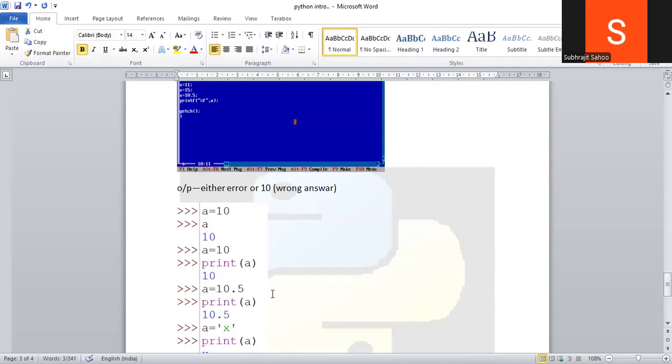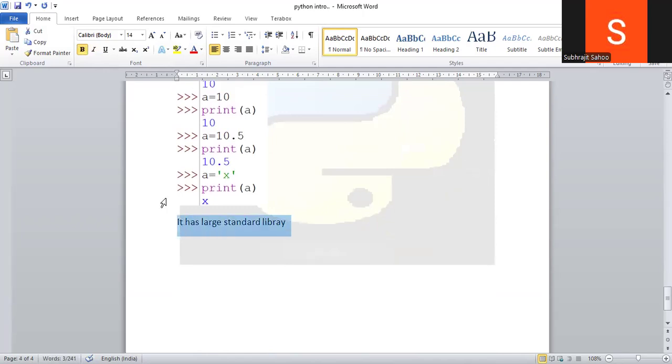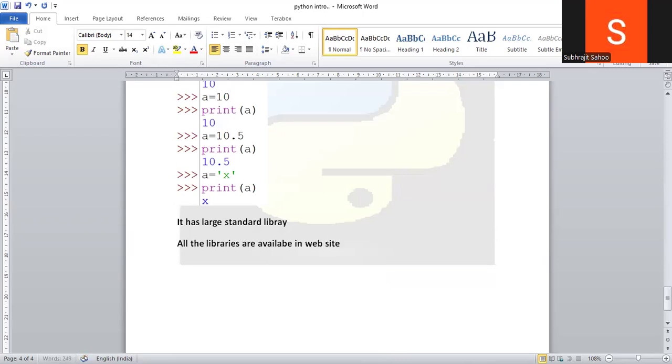And this one is the fifth point, dynamically typed language, right? Sorry, it is large standard library. Some of the libraries are automatically installed when you install Python. Some of the libraries you need to install separately. All the Python libraries are available in a website, right? What is the website name?